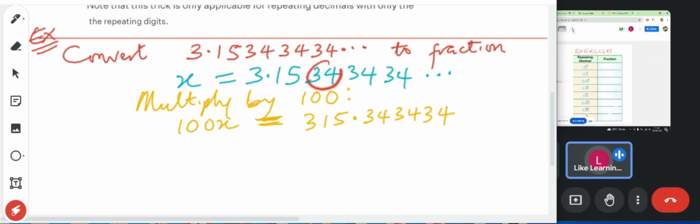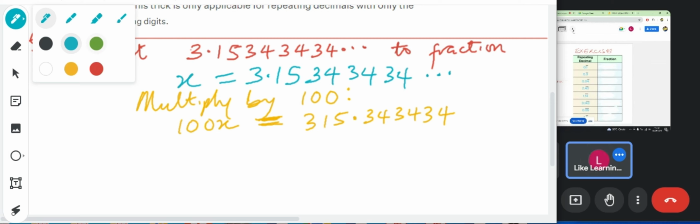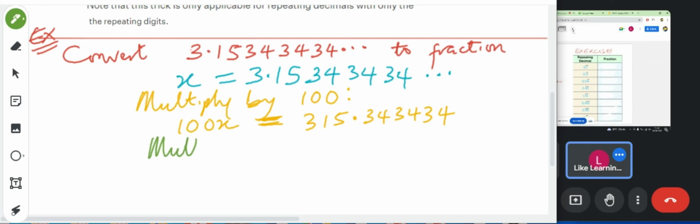After the first recurring is 34, so it needs to come to this. So we multiply by 10,000. That's 4 zeros. Remember, what we're multiplying by 10,000 is this first equation. So multiply by 10,000.